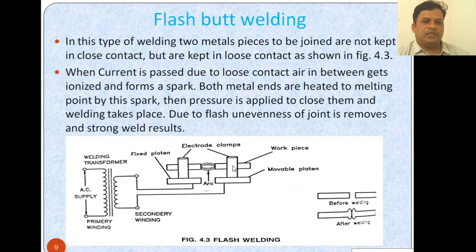So we can see that the workpiece will be there, where you apply the arc to make the two pieces weld. Before welding it will be like this, and after welding it will have a joint like this. Before welding there is a gap, and the arc is produced in between, and therefore after welding it will be a joint like this.